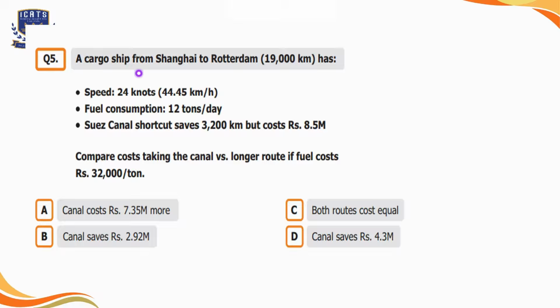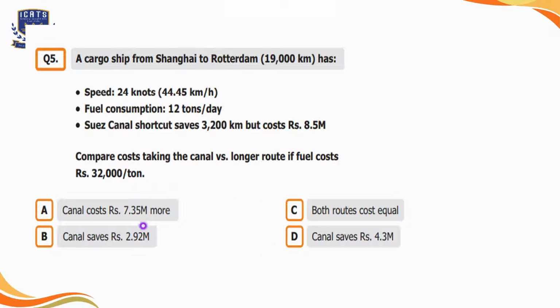Question number 5. A cargo ship from Shanghai to Rotterdam, which is 19,000 kilometers, has a speed of 24 knots, that is 44.45 kilometers per hour. Fuel consumption is 12 tons per day. Suez Canal shortcut saves 3200 kilometers but costs rupees 8.5 millions, which is actually the tax of using Suez Canal. Now compare cost taking the canal versus the longer route if fuel cost is rupees 32,000 per ton.